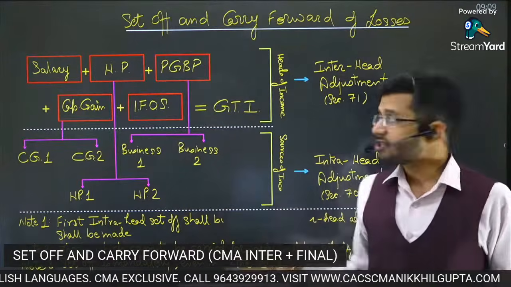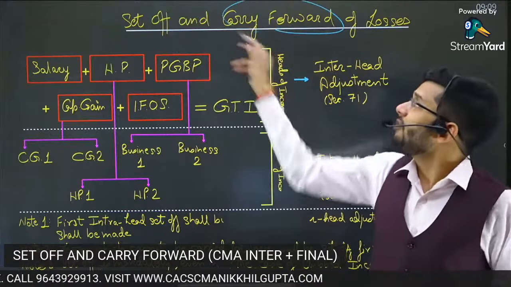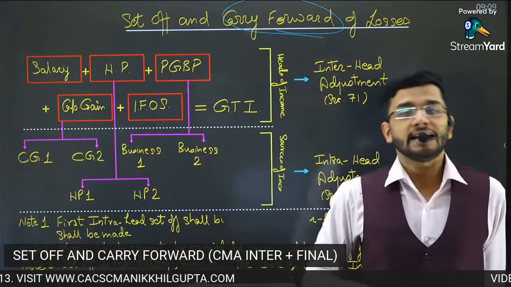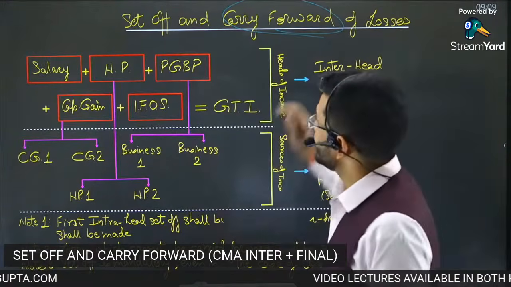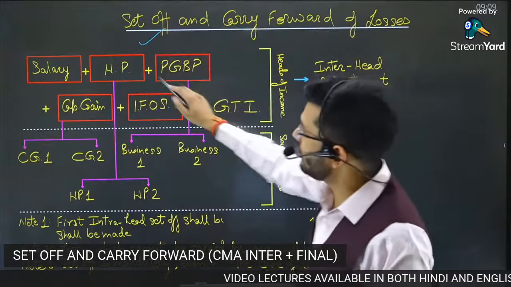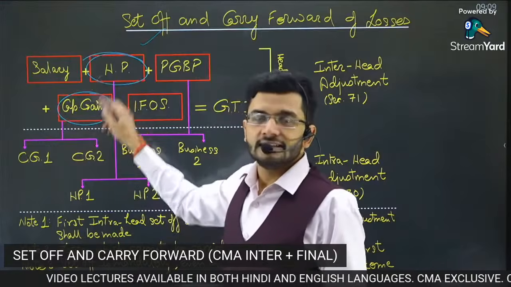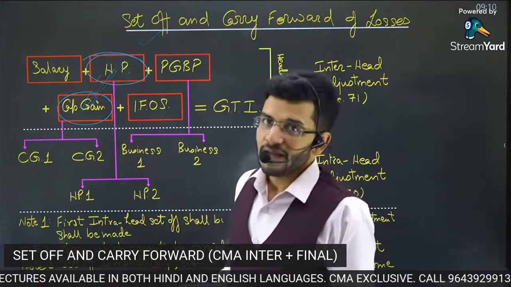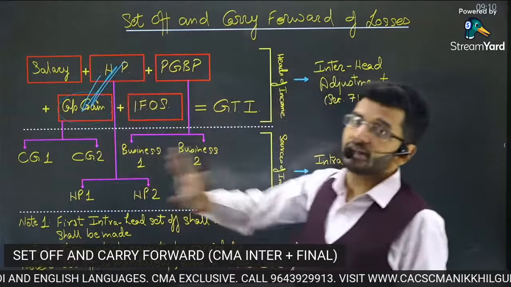Now, let's first talk about set off. And in the second half of the lecture, we'll talk about carry forward. What do you mean by carry forward? We'll discuss in the second half of the lecture. First, let's discuss what do you mean by set off. Guys, set off means adjusting of loss from one head to profit of another head. This adjustment is known as set off. Now, set off can happen at two levels.